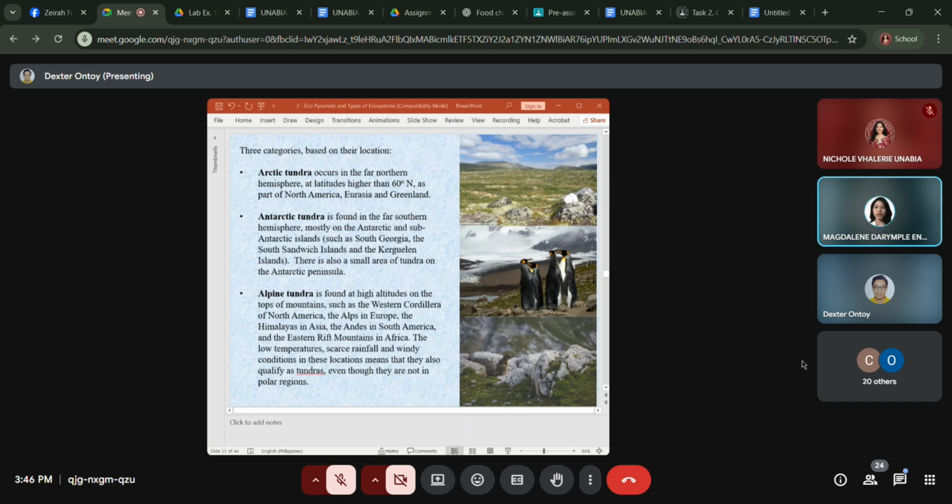Three categories based on their locations. Number one, Arctic tundra occurs in the far northern hemisphere at latitudes higher than 60 degrees north as part of North America, Eurasia, and Greenland. The second one, Antarctic tundra, is found in the far southern hemisphere, mostly on the Antarctic and subantarctic islands such as South Georgia, the South Sandwich Islands, and the Kerguelen Islands.